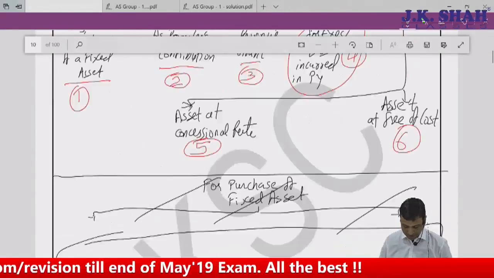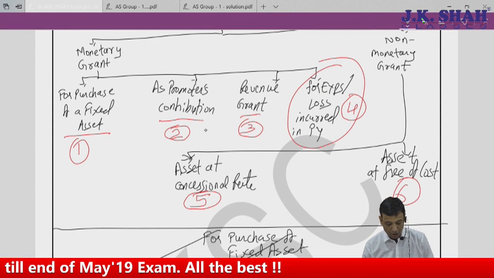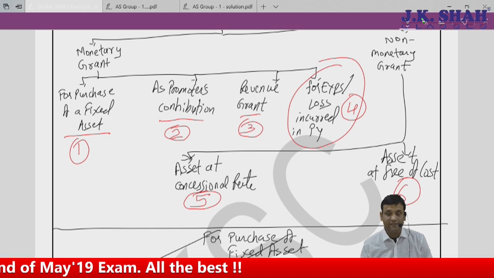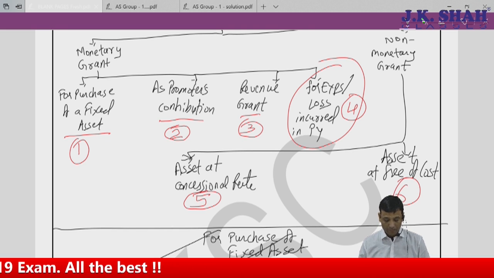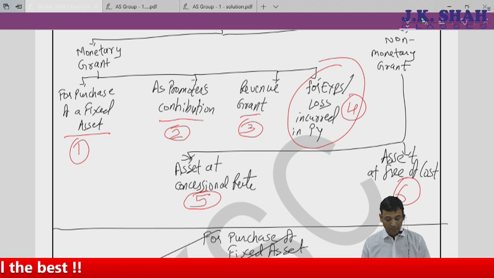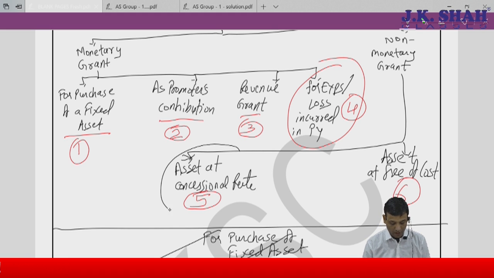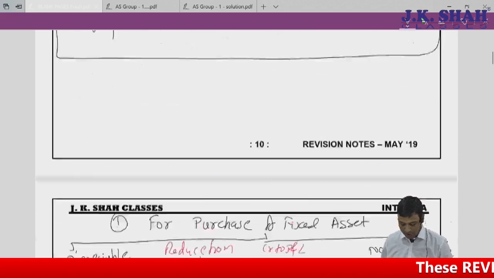Let's come down. These 4 areas, for purchase of fixed asset, promoter's contribution, revenue grant, and for expense and loss incurred in previous year, are over. Now coming on to non-monetary grants. As far as non-monetary grants are concerned, we have asset at concessional rate and asset at free of cost. So how should this be recognized?